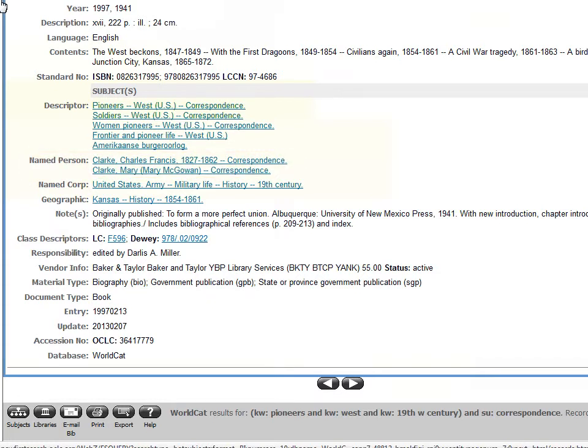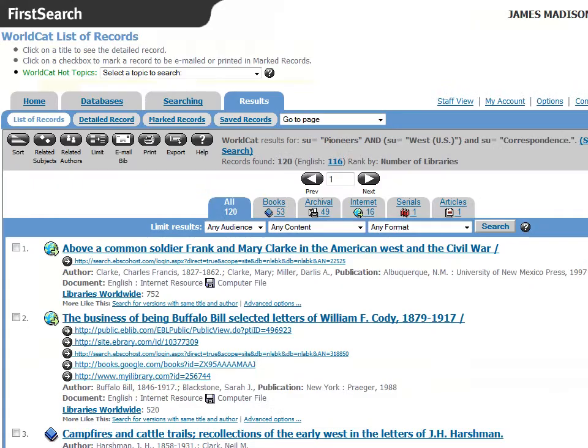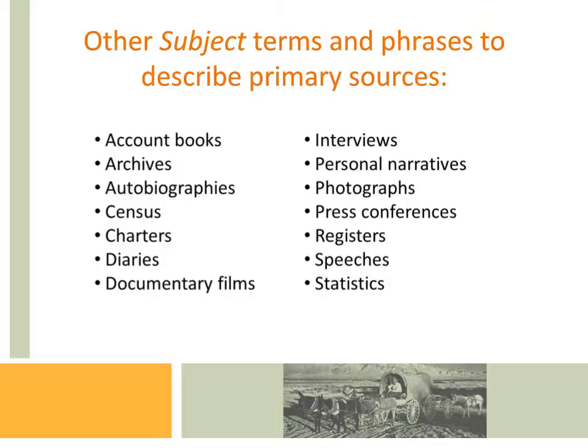By clicking on the subject Pioneers, West U.S. Correspondence, we can expand our search to include correspondence from any time period. We can expand our search to 120 results. As you look through the result list, we can see that most of them will be useful for our research. And remember, if JMU does not own it, you can borrow it using the interlibrary loan.